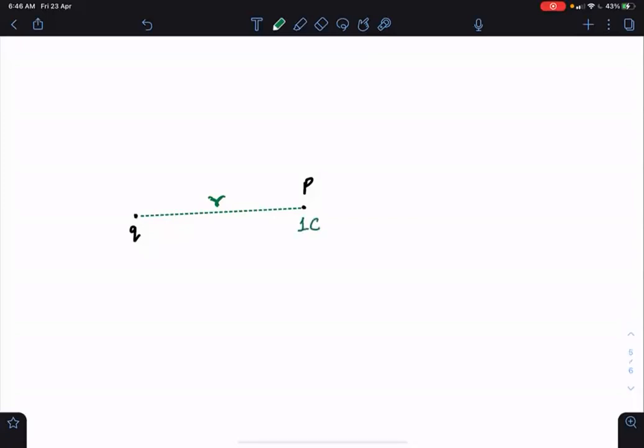If you place a 1 coulomb charge, it will be repelled to infinity. During its motion from P to infinity, whatever work this 1 coulomb is going to get from this charge Q, that is the capability of charge Q, the potential of charge Q at P.